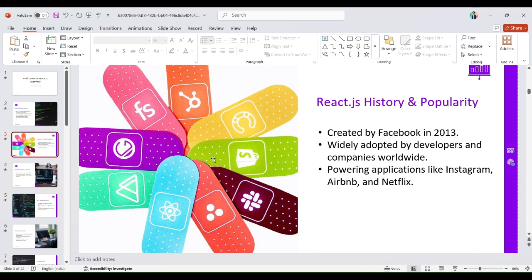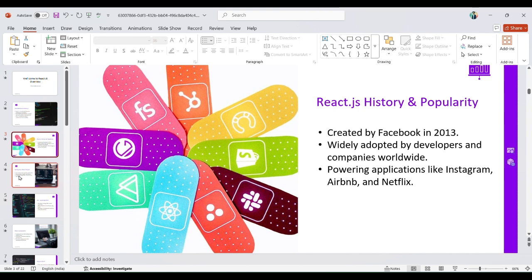A framework means it already has a default structure, like in Angular. In React.js it's not like that. We can create our own structure for web pages as we like.